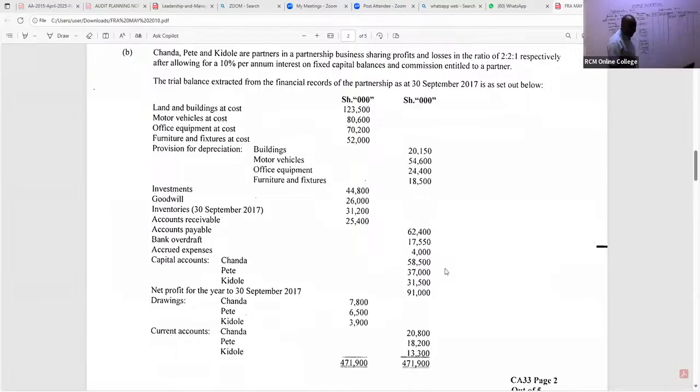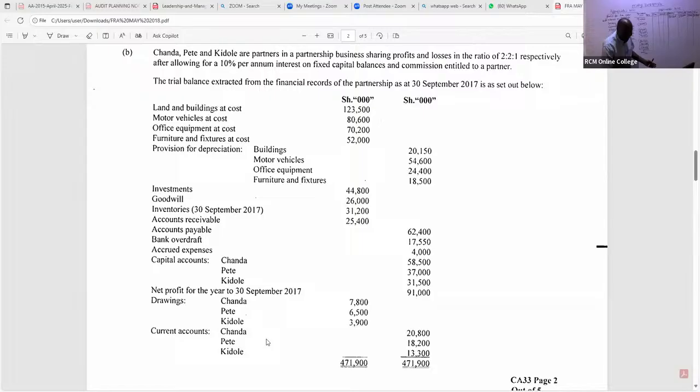So we have in this case here Pete getting 37,000. Kidole getting, ladies and gentlemen, here 31,500. What else in this case here are we able to pick out of this? Remember, this is capital account. All right, capital accounts being given there.